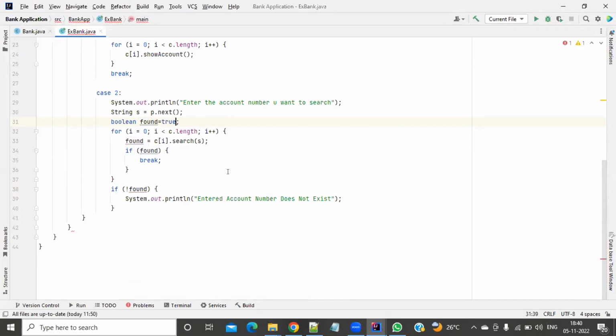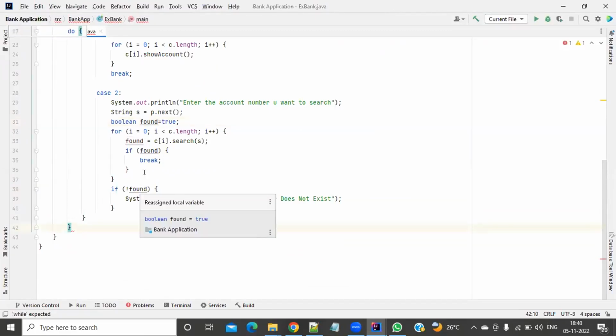Now the error is gone. Yes, sir. Now this is correct. Local variables should be initialized before accessing them. That is the problem. That means initialization is mandatory for a local variable before using it.